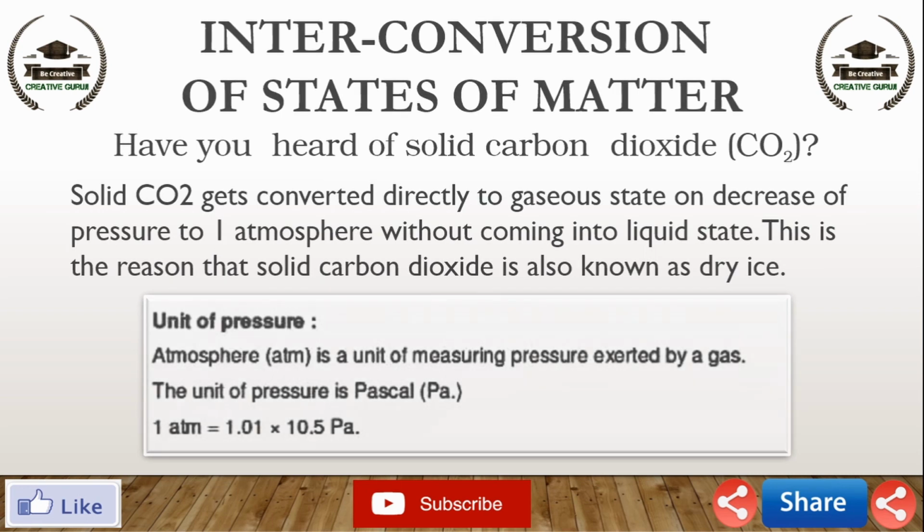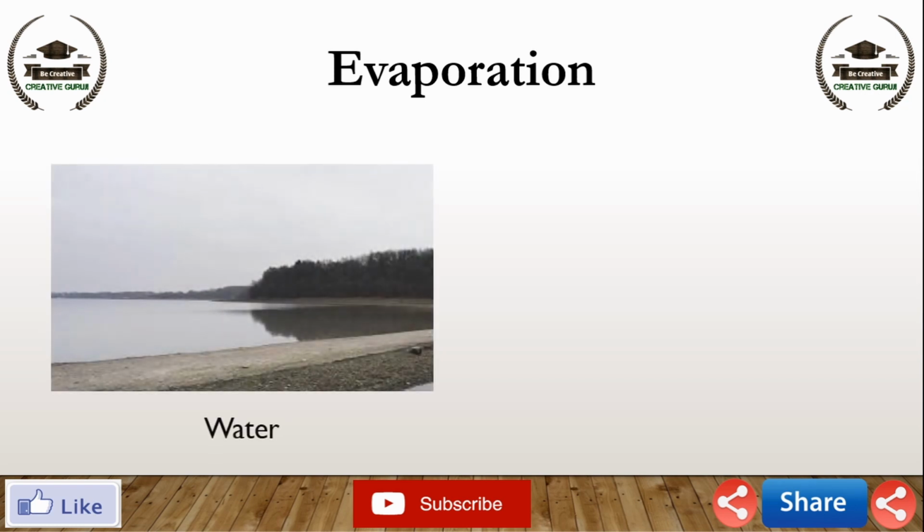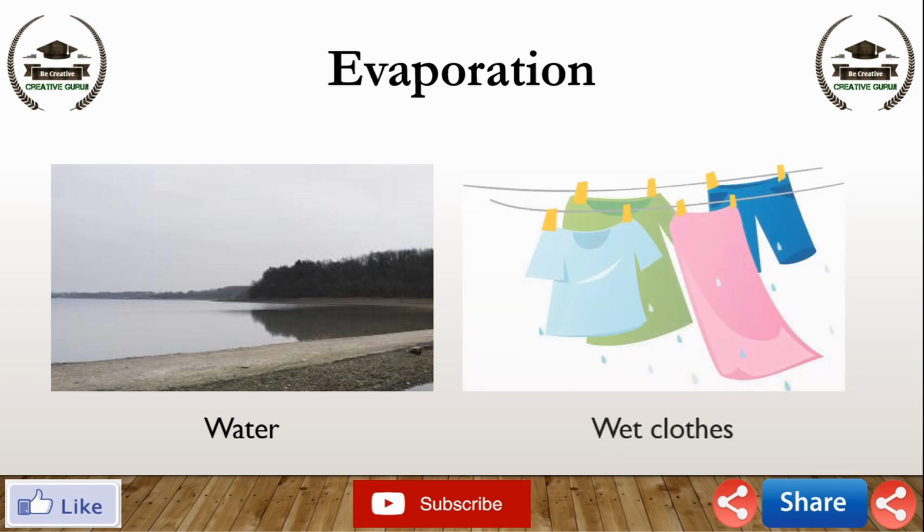Now, let's move on to the last topic of this chapter, evaporation. Do we always need to heat or change pressure for changing the state of a matter? Can you quote some examples from everyday life where change of state from liquid to vapors takes place without the liquid reaching the boiling point? Water, when left uncovered, slowly changes into vapor. Wet clothes dry up. What happened to water in the above two examples?